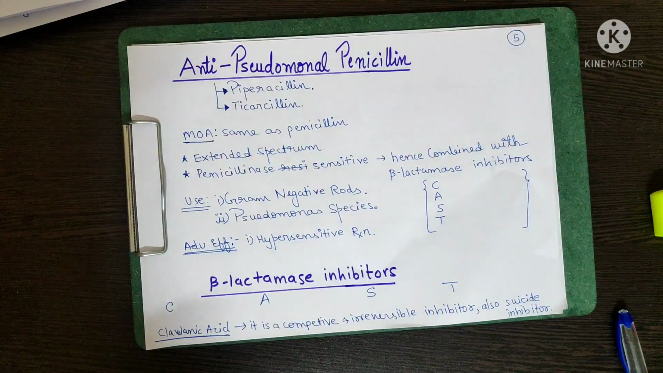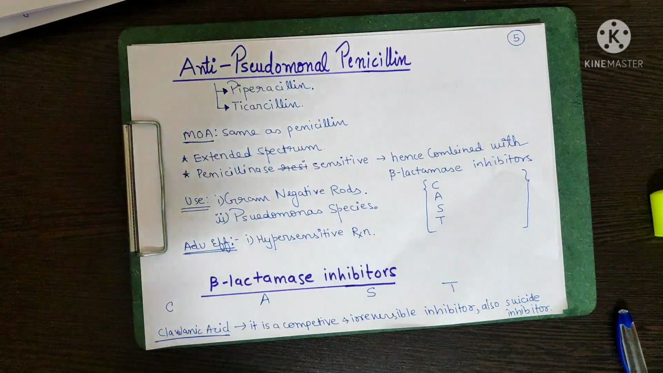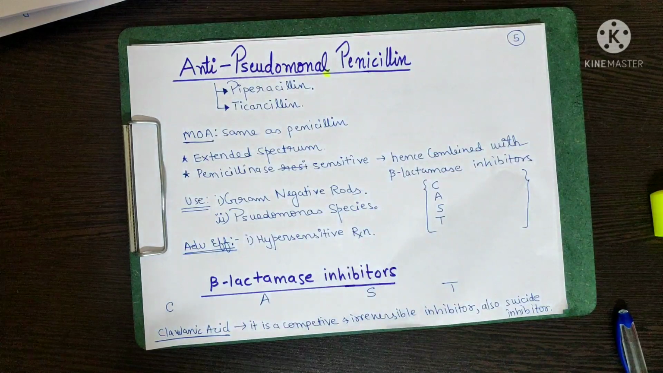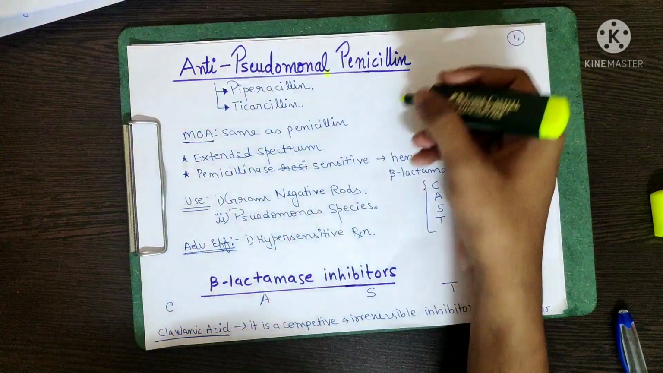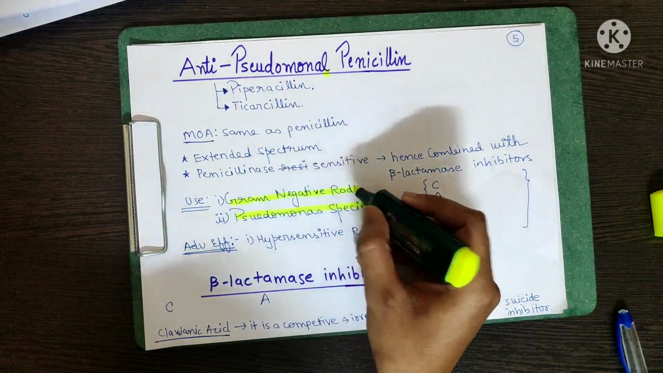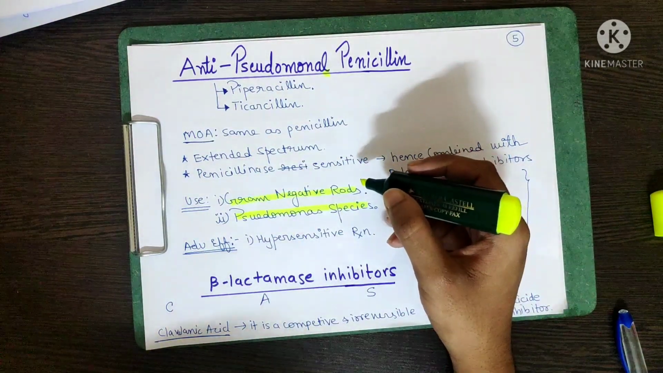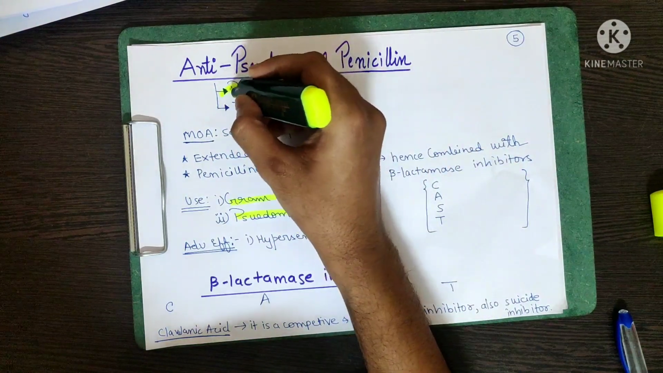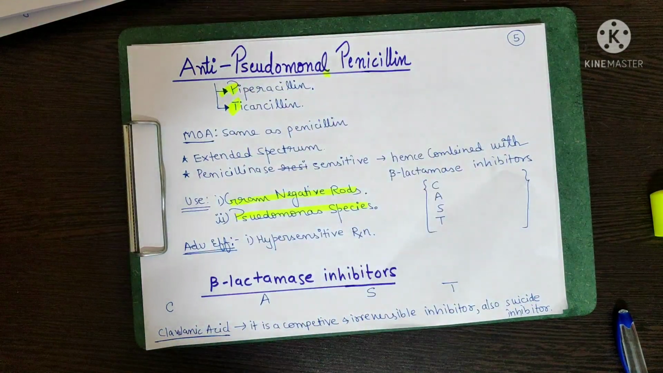Now coming to another class, anti-pseudomonal penicillins. As we can already understand, these penicillins actually work against pseudomonas organisms. So of course the use of anti-pseudomonal penicillin will be pseudomonas species, and of course gram-negative rods also. So what are the drugs that come under anti-pseudomonal penicillins? These are piperacillin and ticarcillin. You have to remember these names.